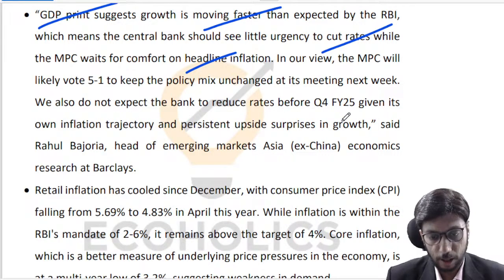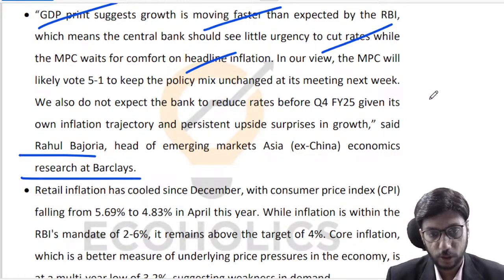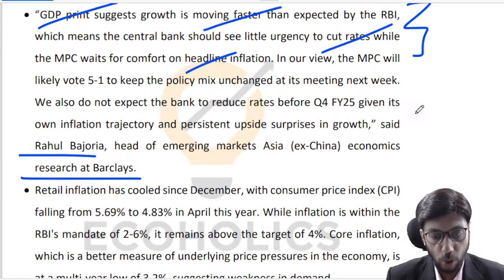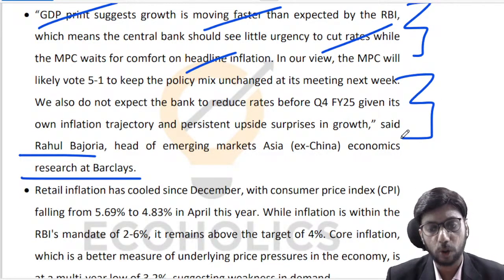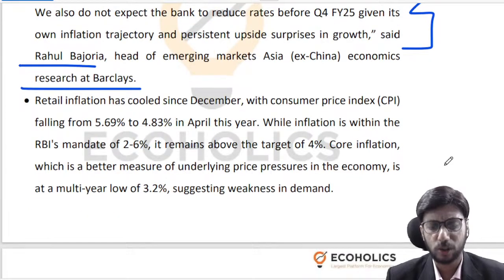Rahul Bajoria, who is head of emerging markets at Barclays, is saying that given the fact that the growth rate is already good, there is not going to be any emergency situation for RBI to reduce interest rates. So they are going to take their own sweet time.